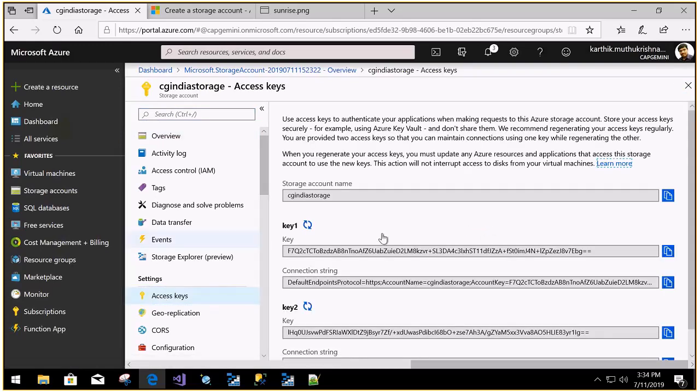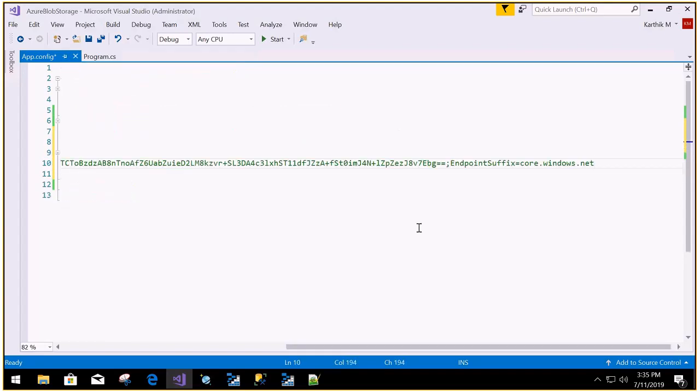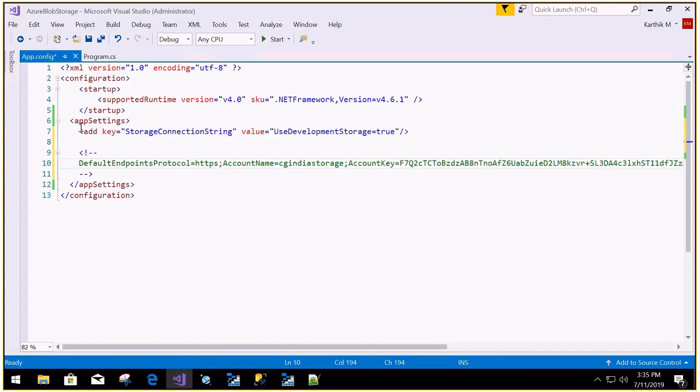This is the storage account, and in fact there's a connection string here. Copy this connection string and come back to your code. So I'm taking this.